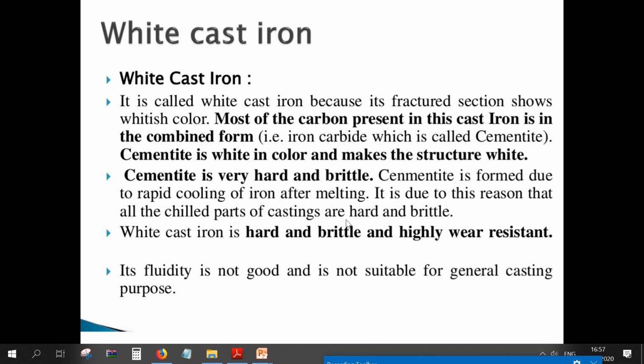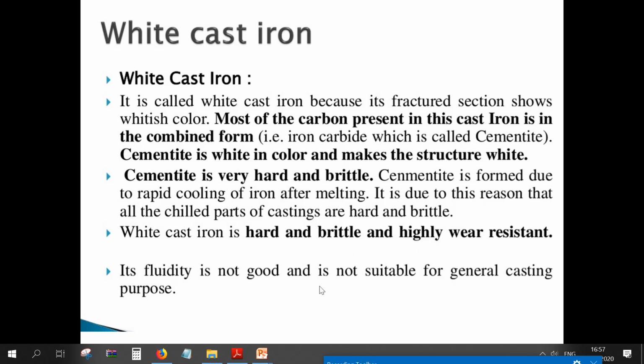Cementite is very hard and brittle, and it is formed due to rapid cooling of iron after melting. It is for this reason that all the chilled parts of castings are hard and brittle. So white cast iron will usually be very hard and brittle, because whenever we take the molten iron from the pig iron, we directly cool it.